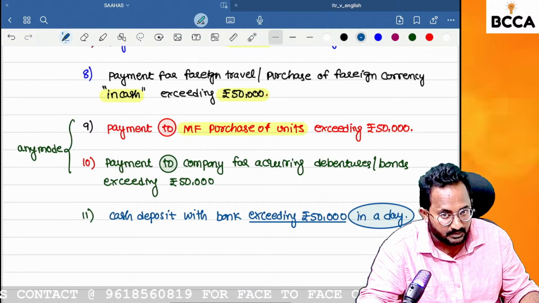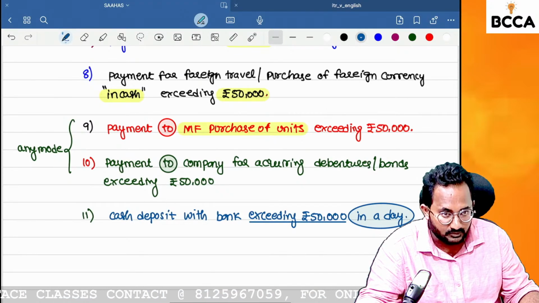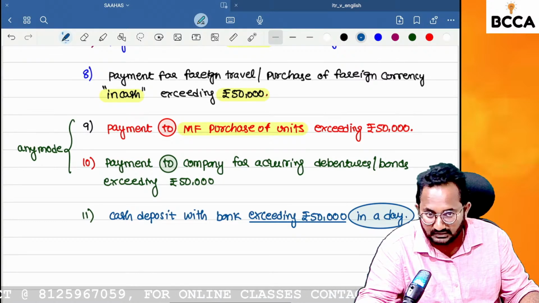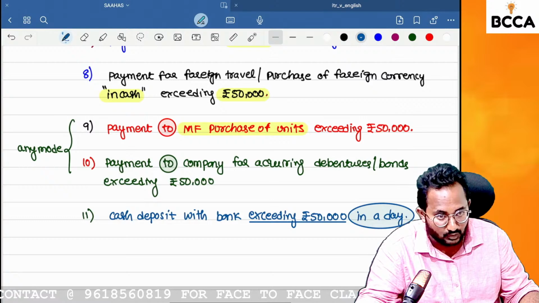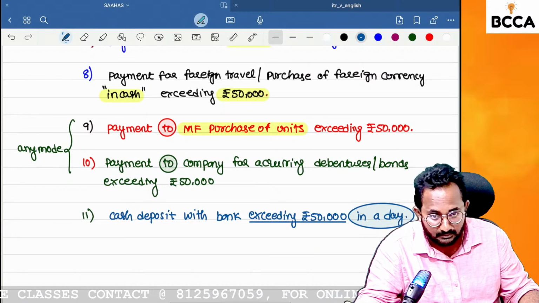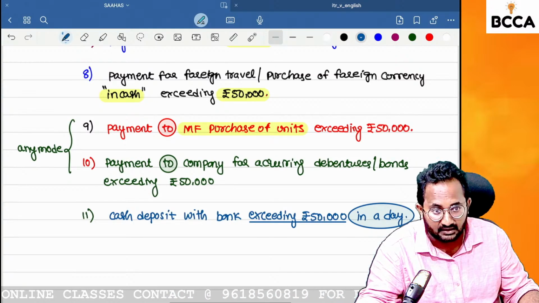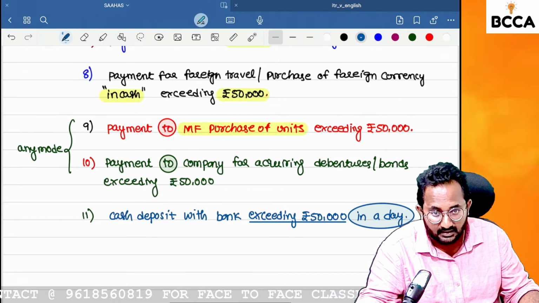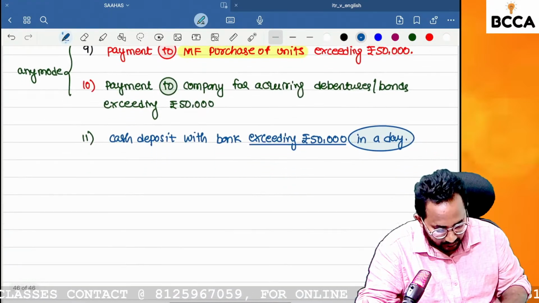What is the reason? Because your PAN is already linked with your bank account. So if you approach your bank, if you are given 80,000 in cash and you request the management to deposit that 80,000 in your bank account, in some cases they will not ask for your PAN number. What is the reason? Because your Aadhaar number and PAN number are already linked with the bank account. That's why they will not raise this question. But this provision always remains the same.